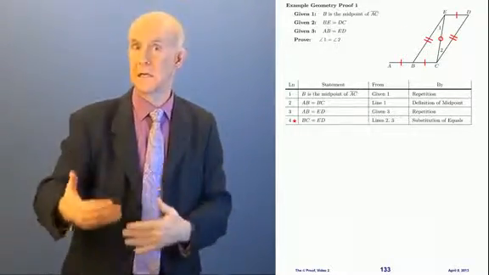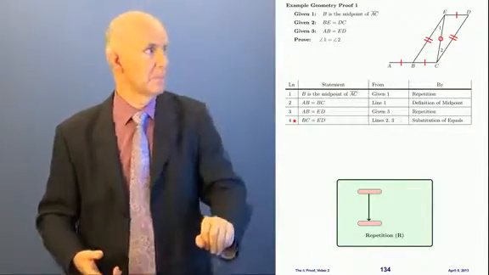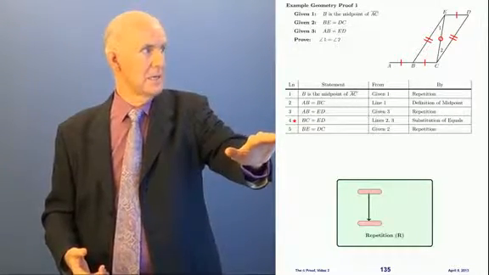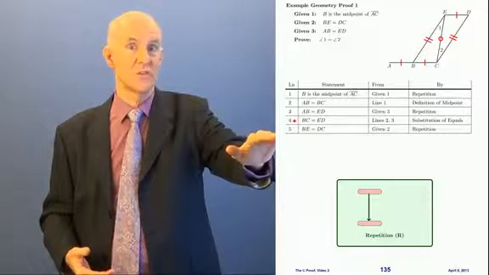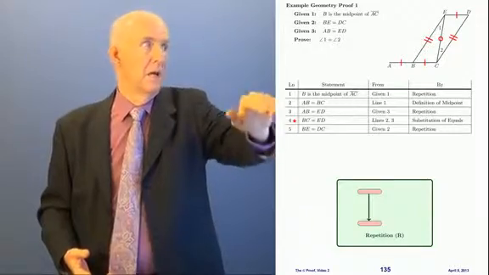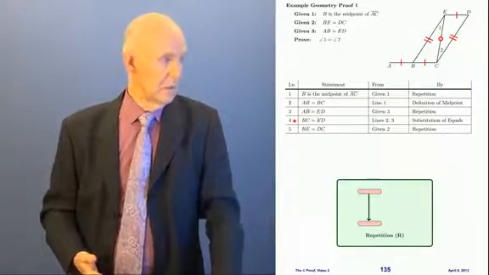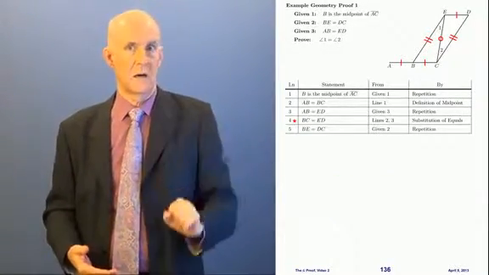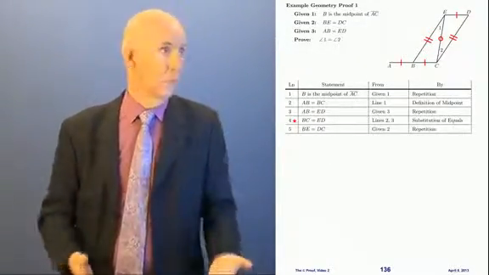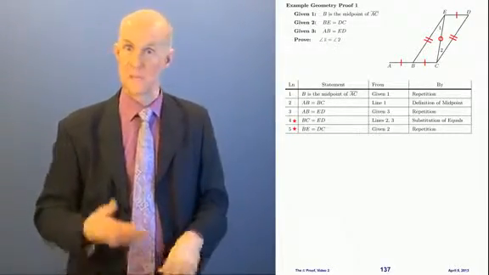Okay. Now we need to get another star. Well, what are we going to do to get another star? I'll tell you what, we're going to use our repetition rule a third time. And we're going to bring in given number 2. So let's bring that in. That says BE equals DC, which is the double ticks on the diagram. Where is that from? It's from given 2, right? And how do we get it? By what? By repetition. Okay. Now, does this get a star? Well, it says BE equals DC. Those are the double ticks there. Yeah, one is in one triangle, the other's in the other triangle. It's a star. Okay, so we have another star here. That was an easy star.